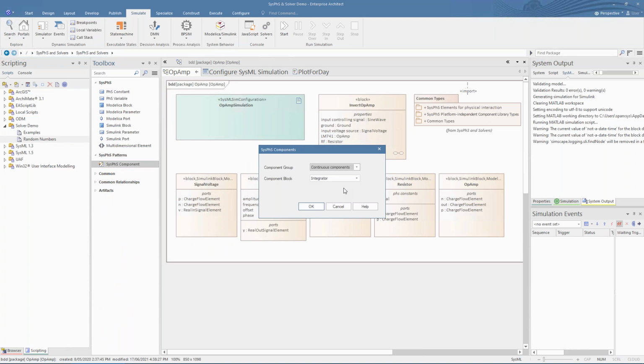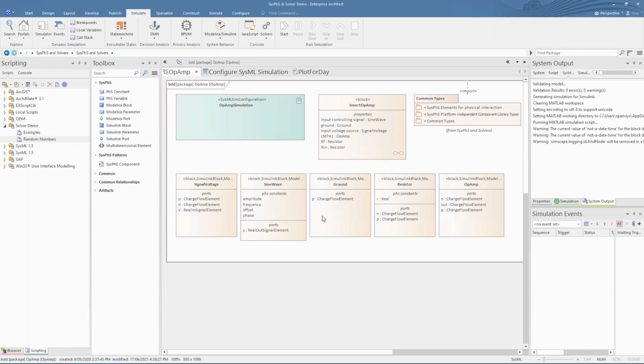It's also possible to reference other existing blocks, including custom blocks that you've written yourself, by specifying the name of the library block and its inputs and outputs. Here we can see model blocks that reference a resistor, op-amp, and other electrical components to model an inverting op-amp using components that already exist in Simulink.